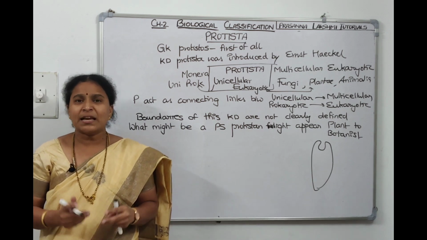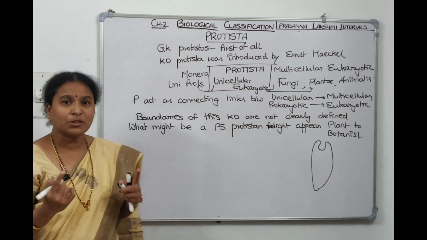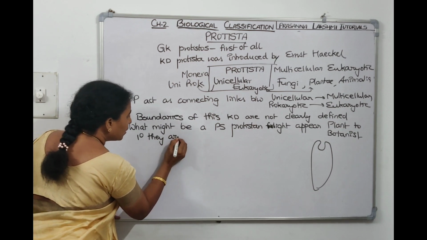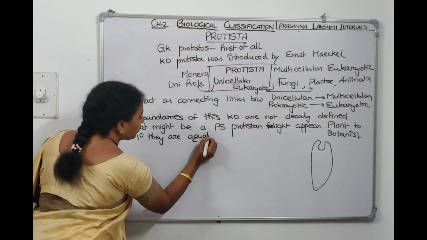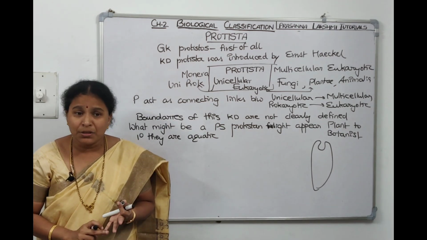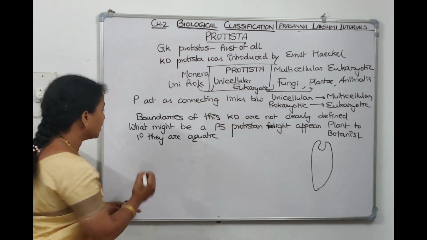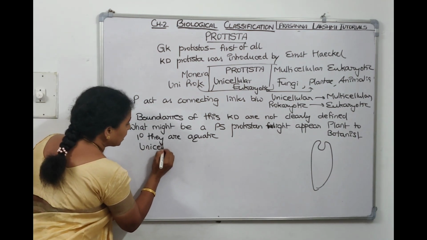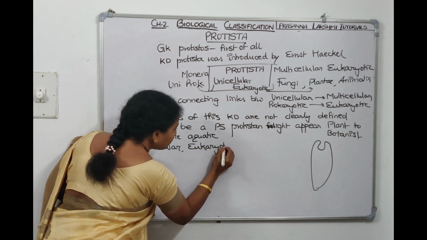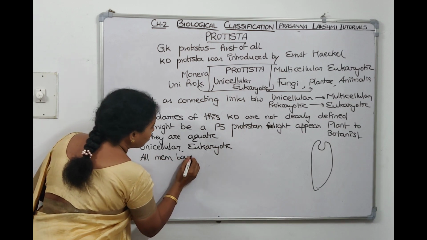Then if we see, are they aquatic or terrestrial, primarily they are aquatic. We can tell primarily they are aquatic forms. They are unicellular, and since they are eukaryotic, let us write down, they are unicellular forms. They are eukaryotic forms. Since they are eukaryotic, they will have all membrane bound organelles.